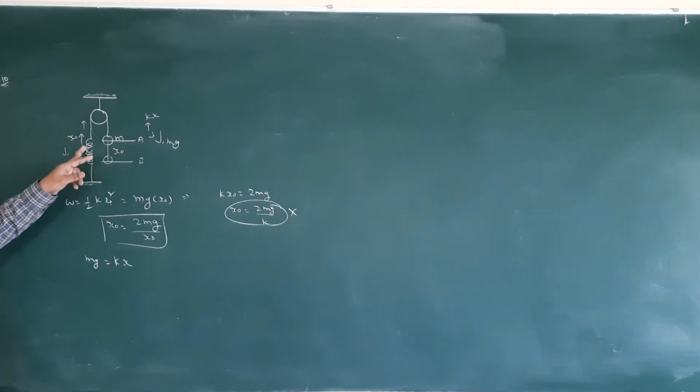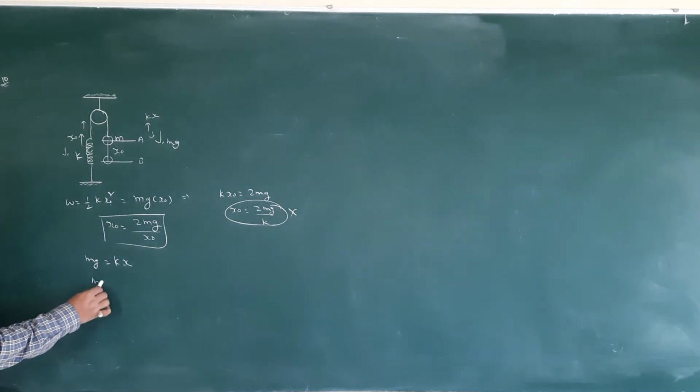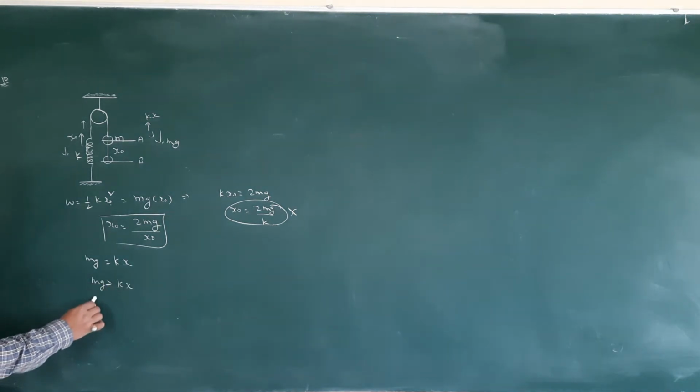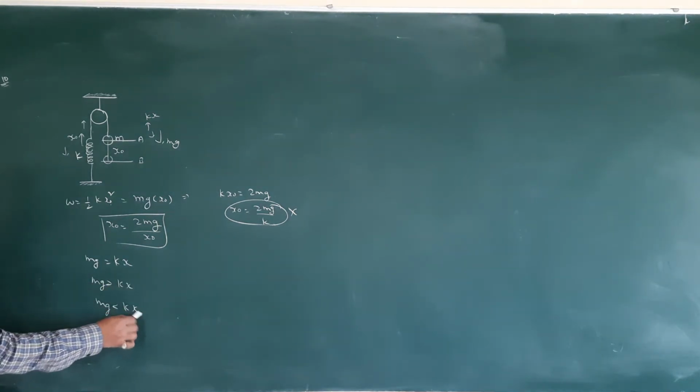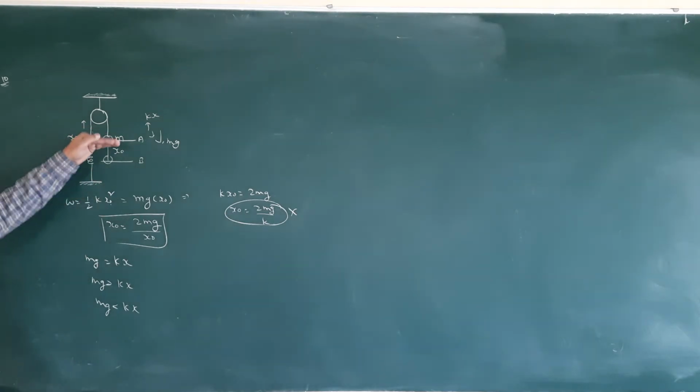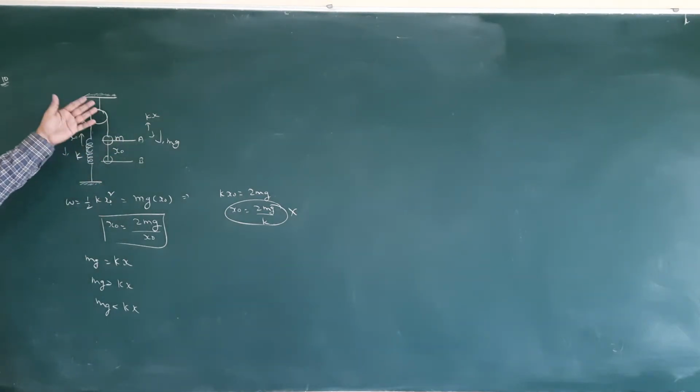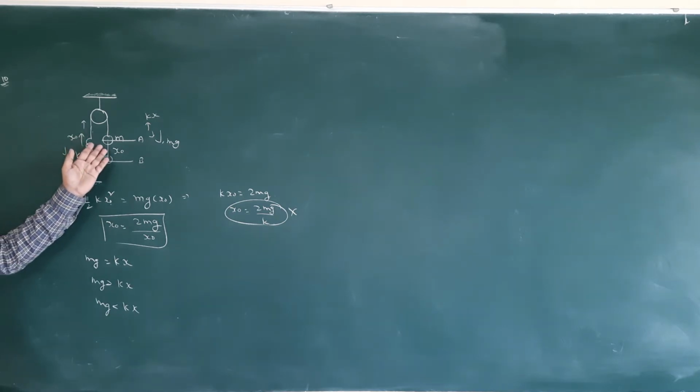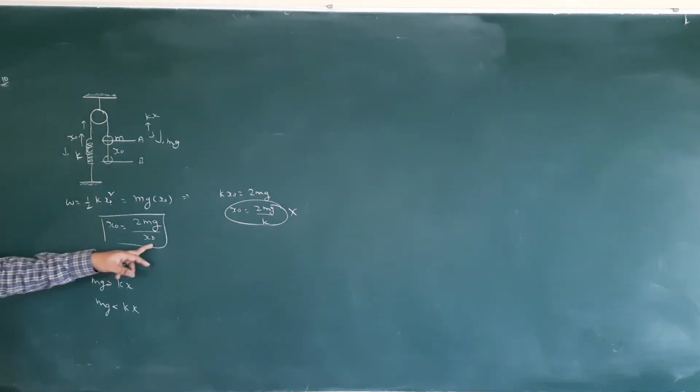So if spring force is more, mg is greater than kx. If spring force is less, mg is less than kx. At the time it will not move downwards, it will move upwards. Then spring is forcing this one downwards, this object will go upwards. You should answer with this.